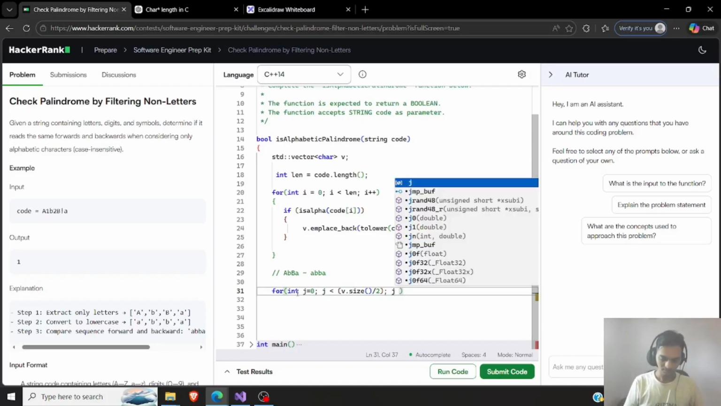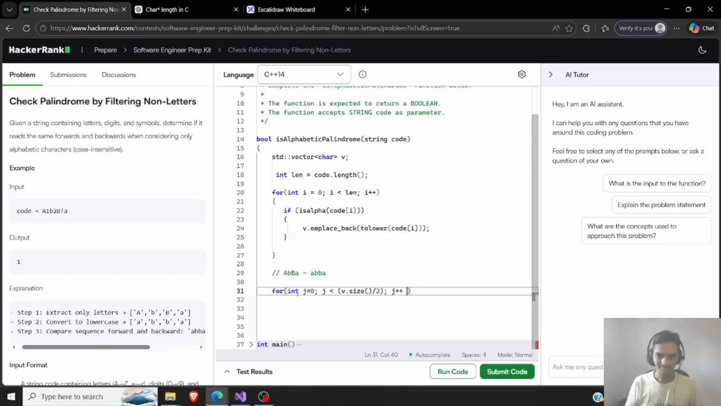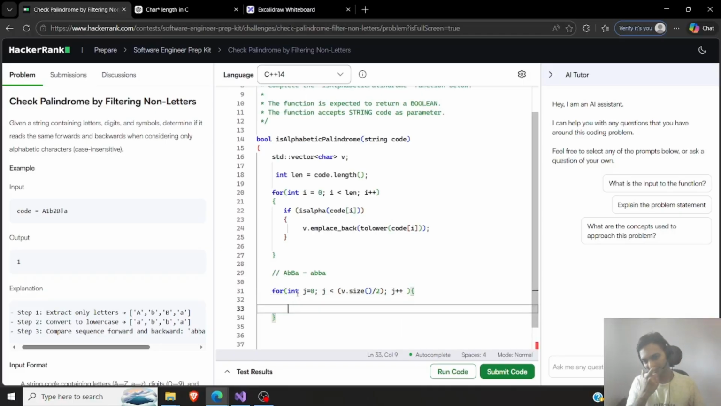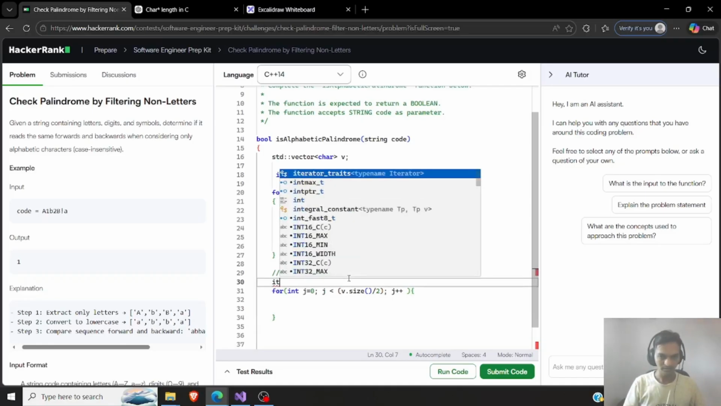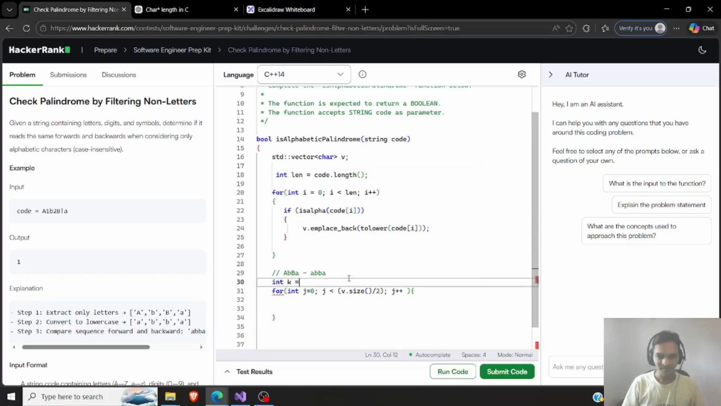So j plus plus. I will not do a for loop inside this. I'll manage an int k, and I don't know if I have to put this outside or inside, but I will put it here. Int k is equal to v dot size.